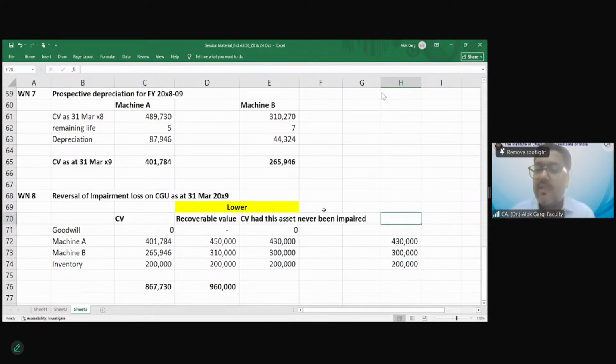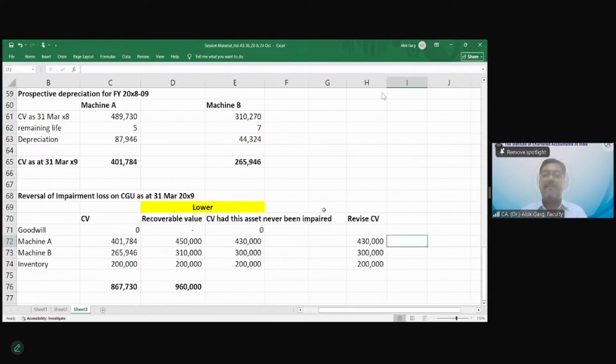And what is the impairment loss reversal? If this will be the revised carrying value, what will be the reversal of impairment loss? This is your actual carrying value.